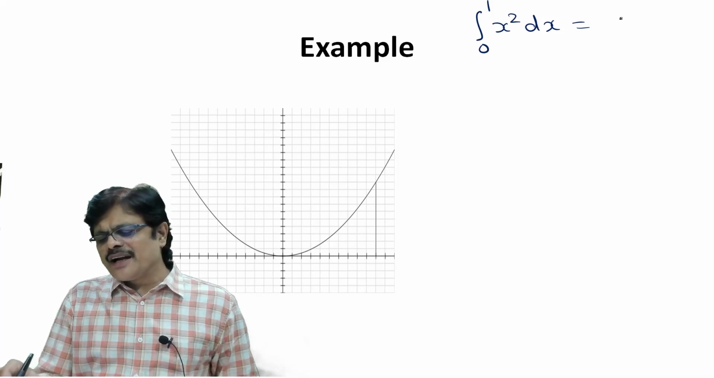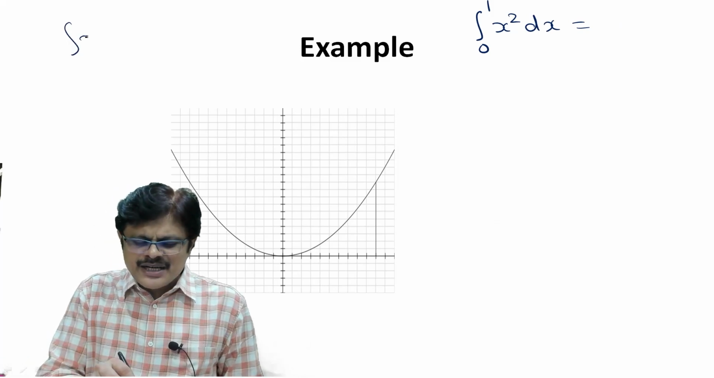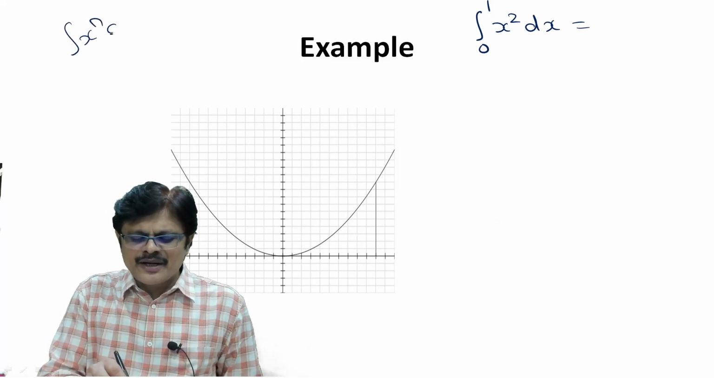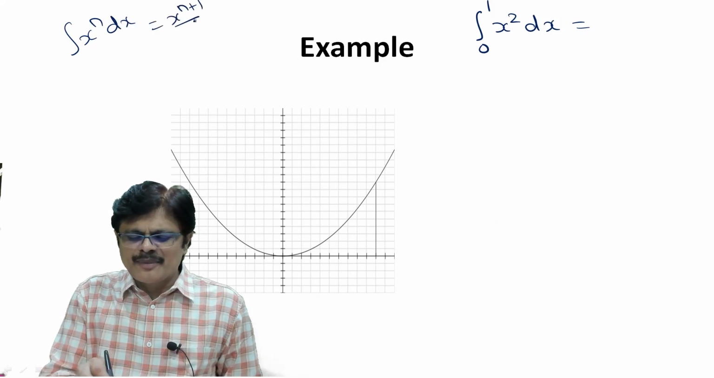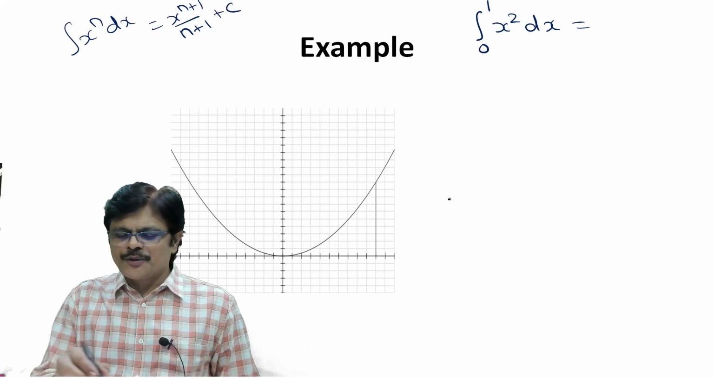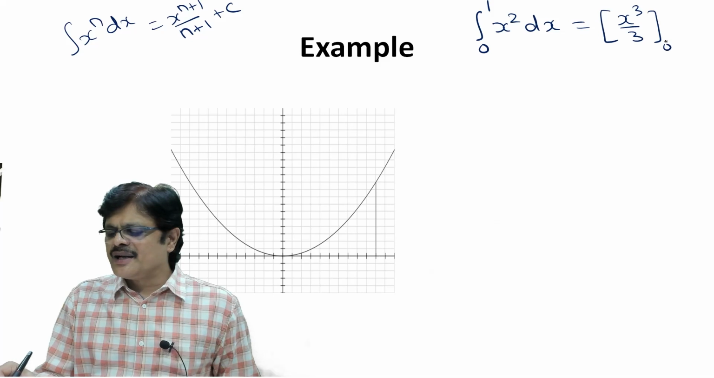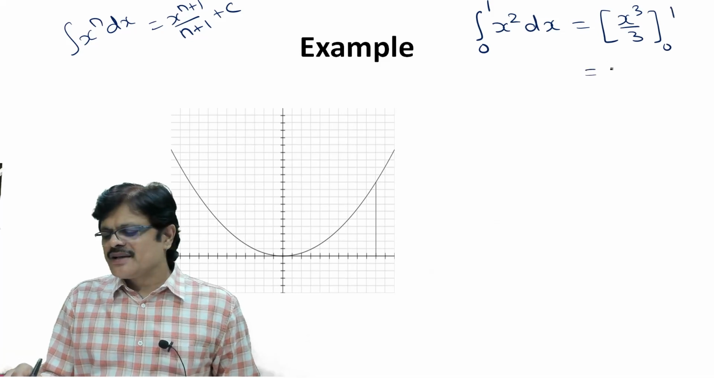See, you don't have to find a function whose derivative is x square like that, because we have some standard rules like what is integral of x power n dx. The formula is x power n plus 1 by n plus 1 plus c. And when it is definite integration, you don't have to put the constant of integration. So what is the answer? x cube by 3, limits are from 0 to 1. So which is 1 by 3 minus 0. So the answer is 1 by 3.